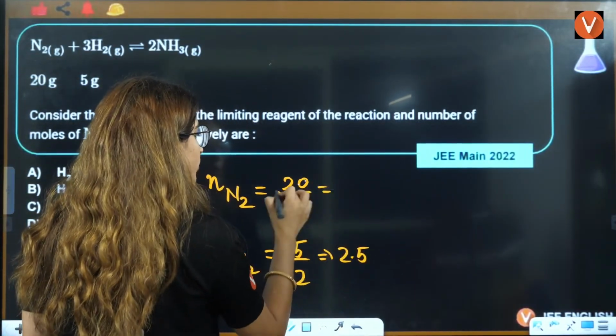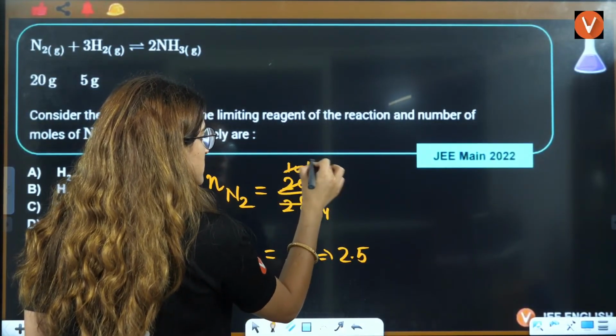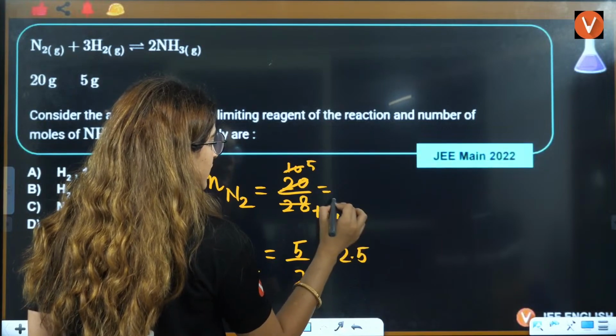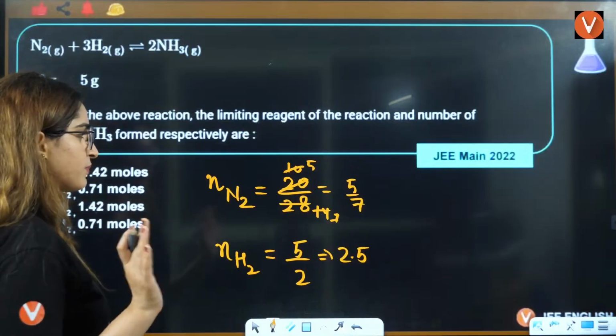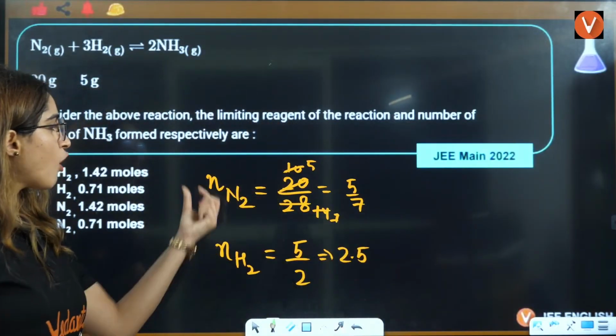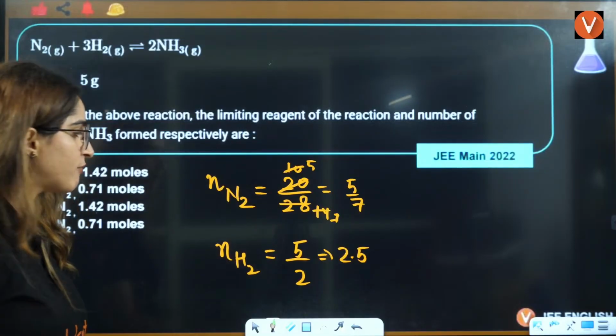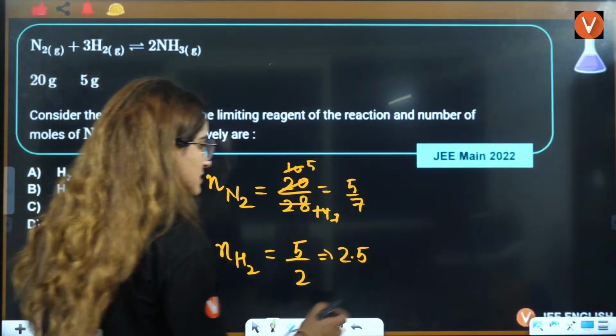Number of moles of N2 is 5 by 7 and moles of H2 is 2.5. Now let us see.